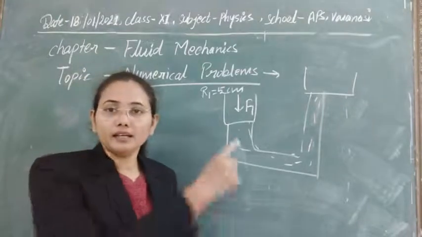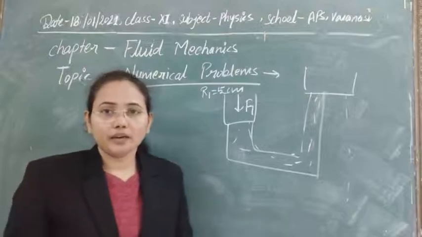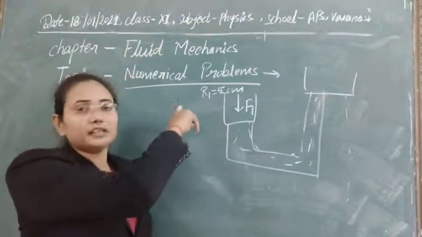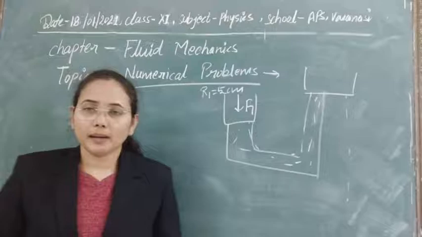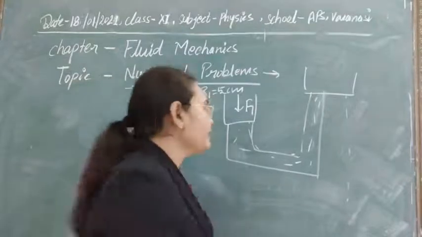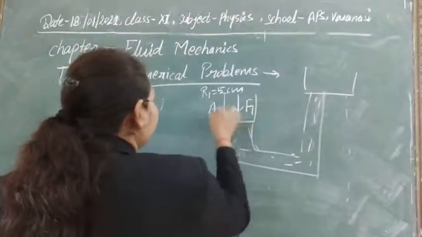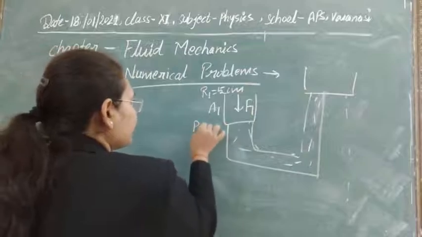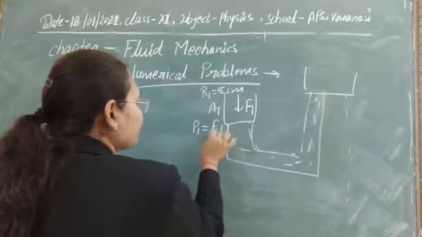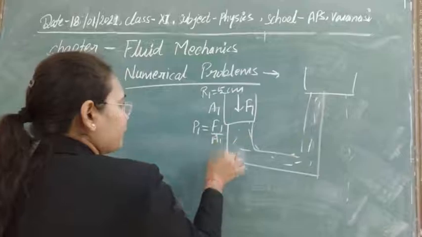If a force is applied on the piston of this radius, it acts on some area. Suppose that area is A1, so the pressure increase here is P1 equal to F1 upon A1.